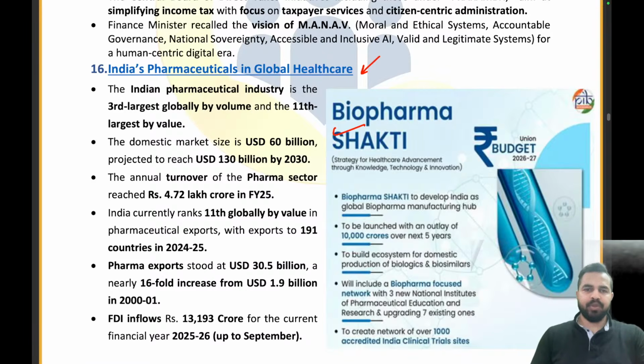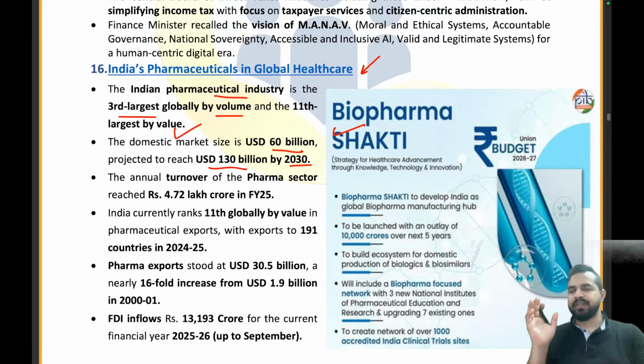So the Indian pharmaceutical industry is the third largest globally by volume and the 11th largest by value. The domestic market size is $60 billion and we are projecting it to reach $130 billion by 2030. So how much will it be by 2030? It will be 130 billion US dollars market size. Right now it is $60 billion.